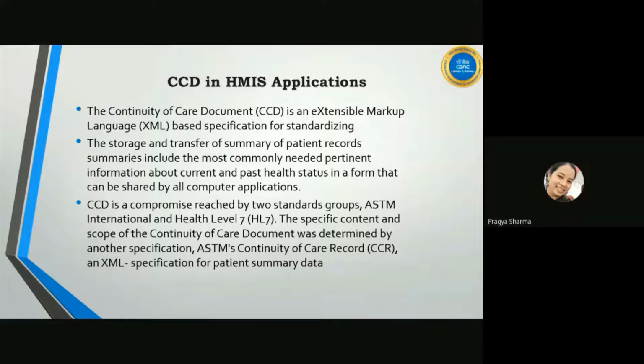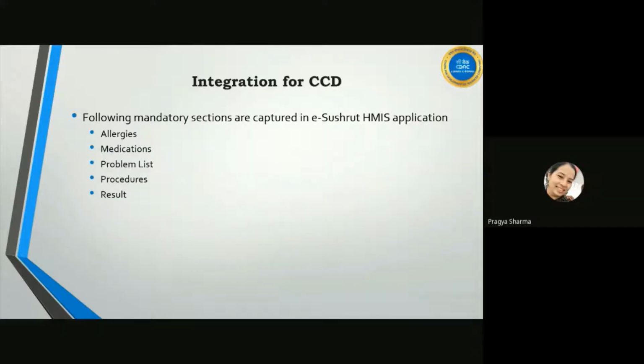So when we look at CCD, we first started with sharing data in the form of an XML document as per the CCD structure. We started sharing allergies, medication, problem list, procedures, and results. We successfully mapped and converted all this data in XML format and shared it.